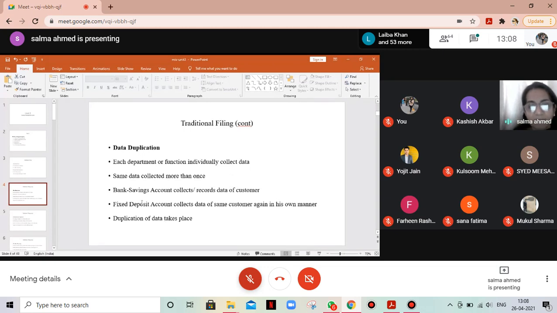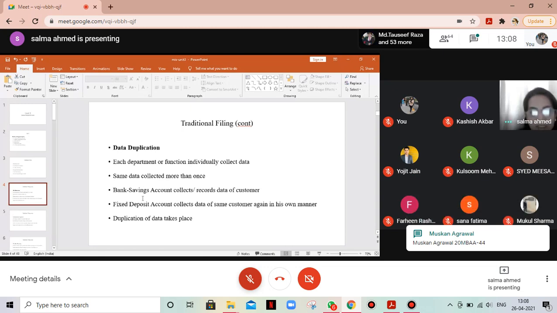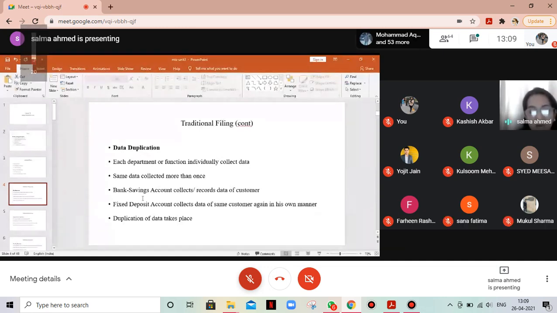Like we're taking the instance of a bank, the savings account clerk opens an account for a customer who wants to open a savings account. He writes the details of the customer, like customer name, customer address, his age, where he's working, his residential address, etc. All the details of the customer are listed there.